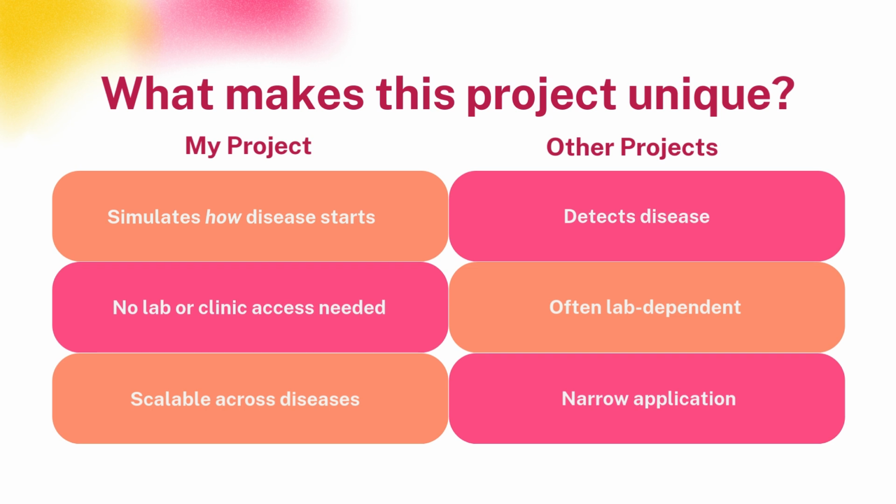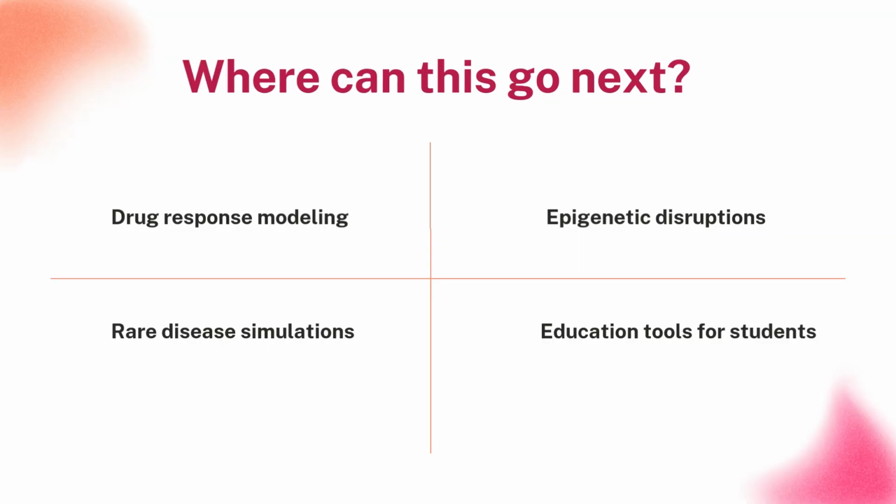What makes this project unique? Many student research projects focus on detecting disease after it's already present, through imaging, AI, or diagnostic tools. But my project is different. It takes a step back and asks a deeper question. How does cancer actually begin? By simulating gene regulatory networks and observing how mutations affect them, I'm modeling disease at the systems level, getting closer to cause, not just correlation.